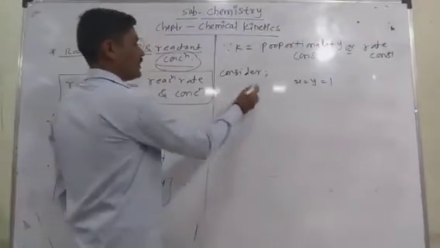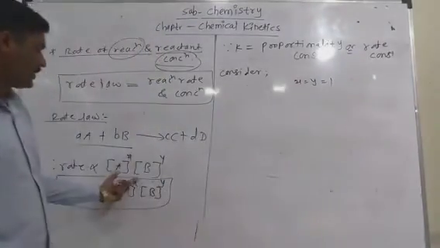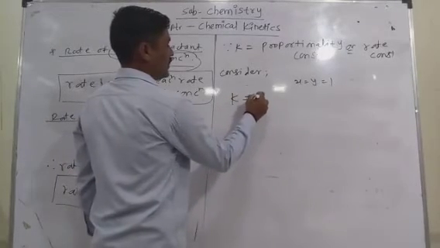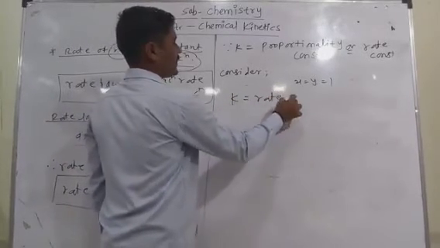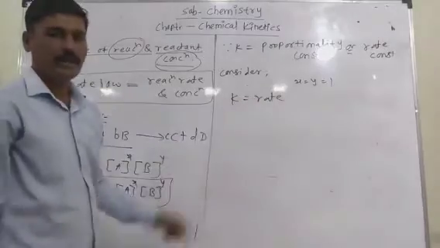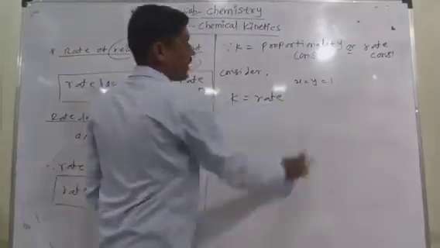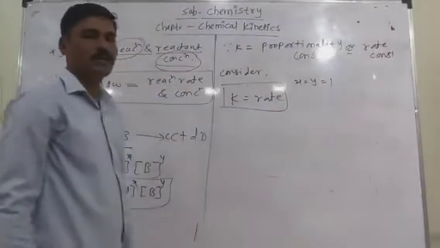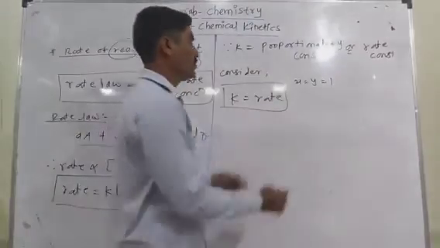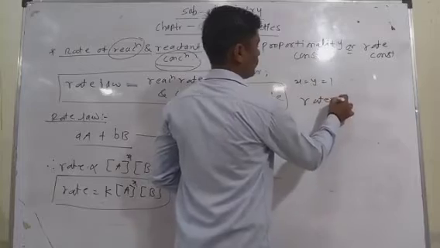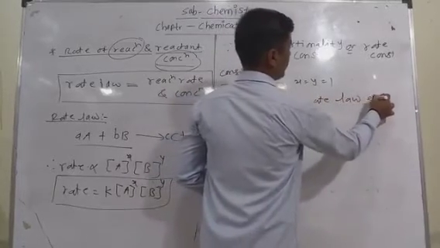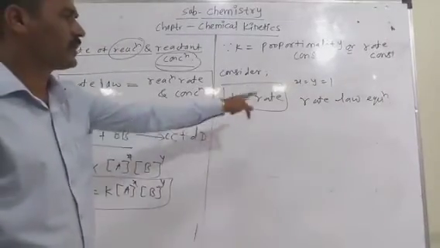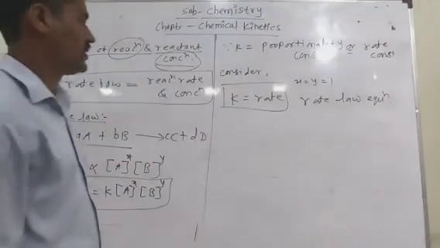When we put these values into the equation, the only remaining term is k: k is equal to the rate of reaction, or rate is equal to k. That equation is known as the rate law equation.